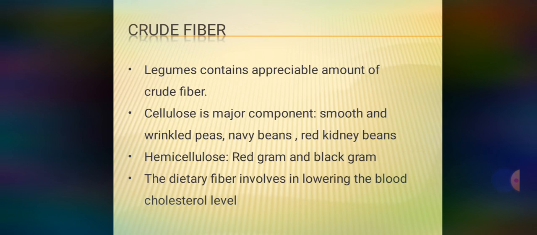The cellulose is the major component found in smooth and wrinkled peas, then navy beans, kidney beans, etc. And hemicellulose is found in red gram, black gram. Okay. So the dietary fiber is involved in lowering the blood cholesterol level. It is present in the seed coat, hence unhulled should be preferred. Cellulose is the least digestible compound. Okay.